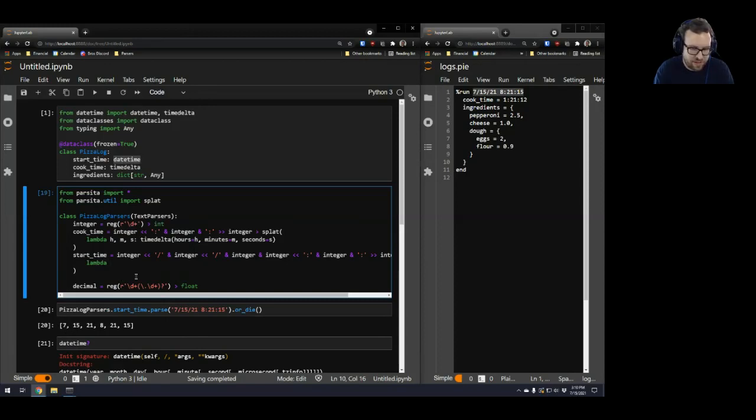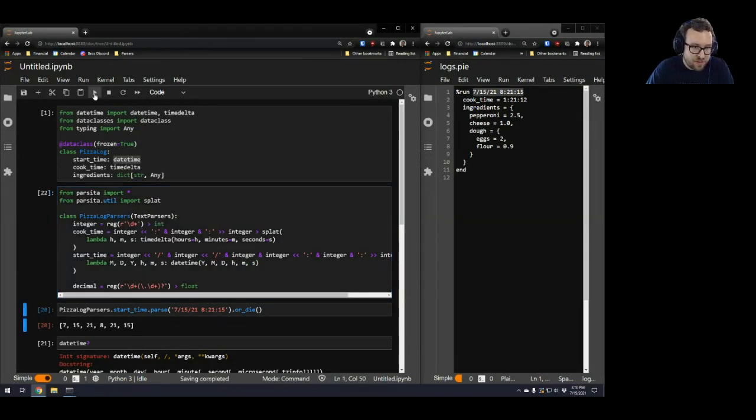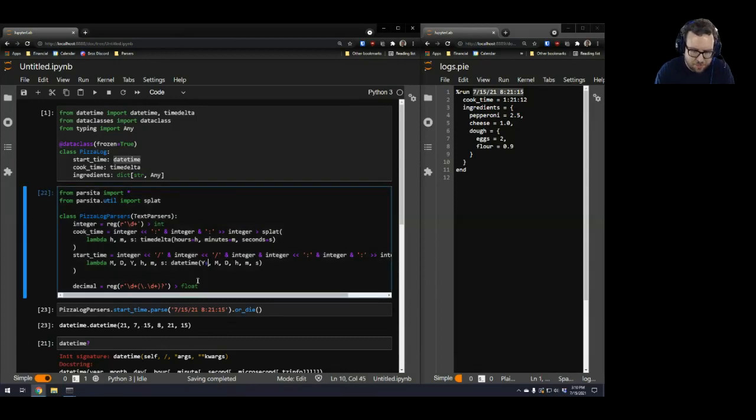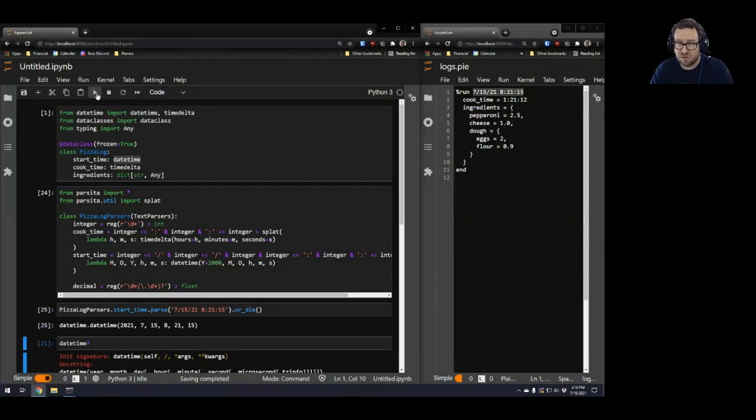So they're all in this order. Let's assume this is a bad American format, year, or what is it? Yeah, month, day, year, and then hours, minutes, seconds into a datetime. And we just need to put these in here in the right order. Month, day, year, hours, minutes, seconds. And sure enough, I get a datetime. I probably want to add 2000 to turn that into an actual date. So there, we've parsed the start time.